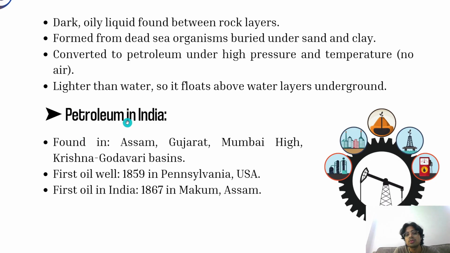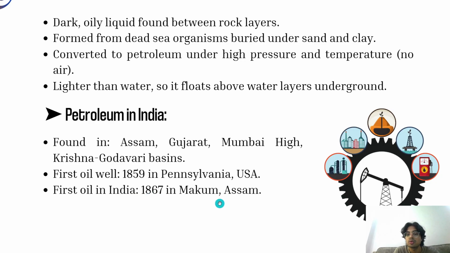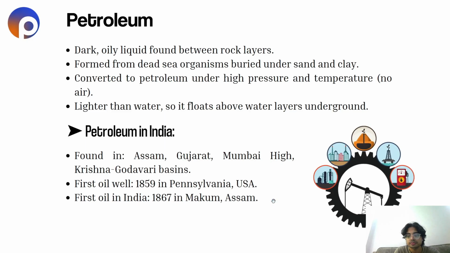Now let's see where petroleum is found in India. It is found in Assam, Gujarat, Mumbai, and the Krishna Godavari basins. These are the places where petroleum is found in India. The first oil well was made in 1859 in Pennsylvania in the United States of America. The first oil well in India was made in 1867 in Makum, Assam.